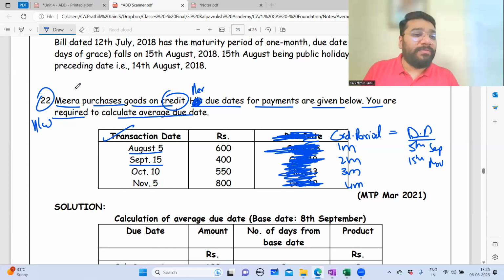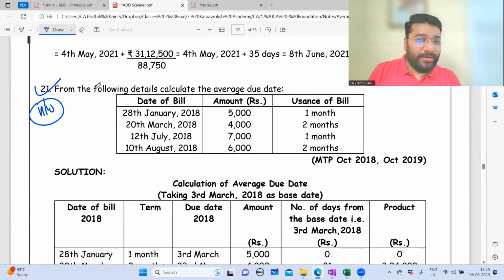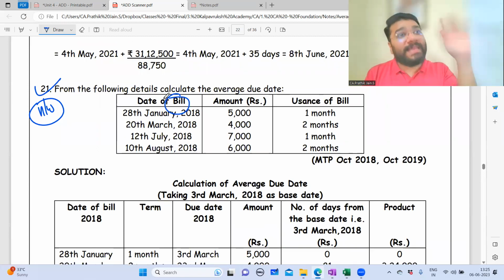Bill is not given, no. If the word bill is given, how do you find the date? Come here. Date of bill. If the word bill is given, it means grace days have to be added.